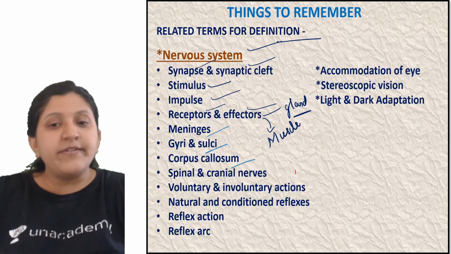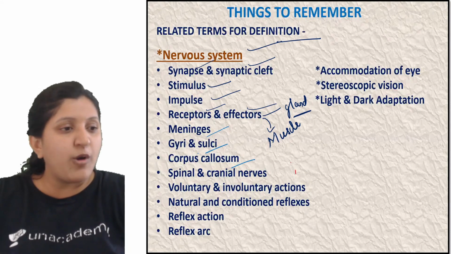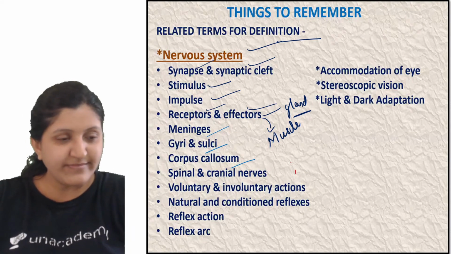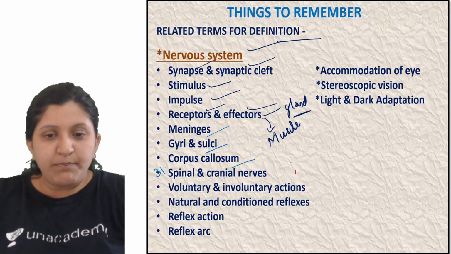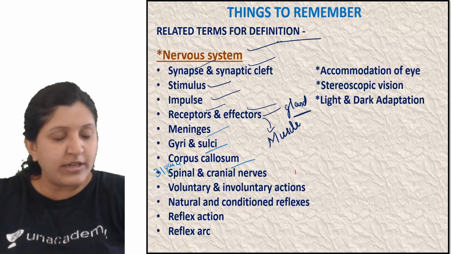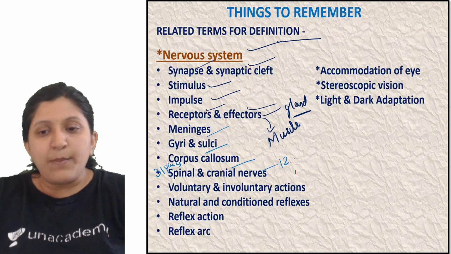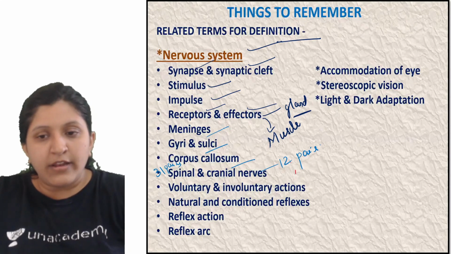Then spinal nerve and cranial nerve. So how many spinal nerves are there? You can find about 31 pairs here. Okay, so this is about 31 pairs. This is about 12 pairs of cranial nerves you can find.